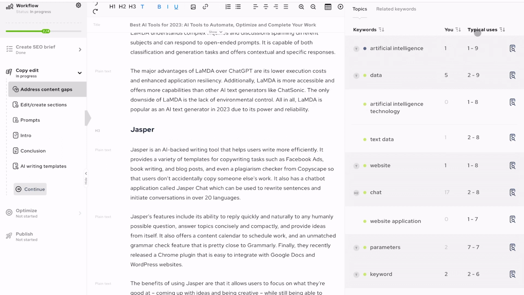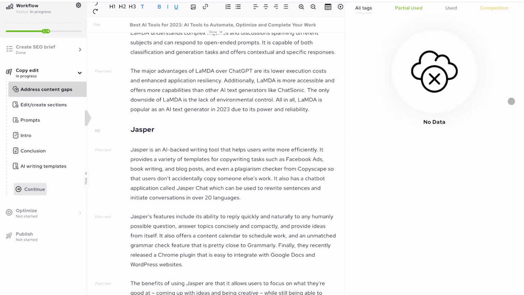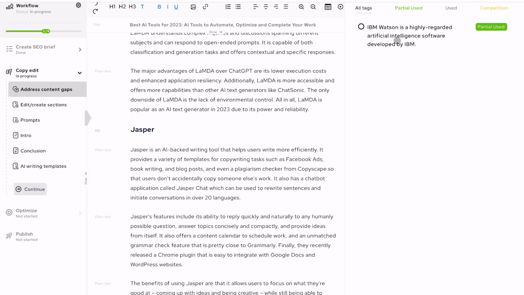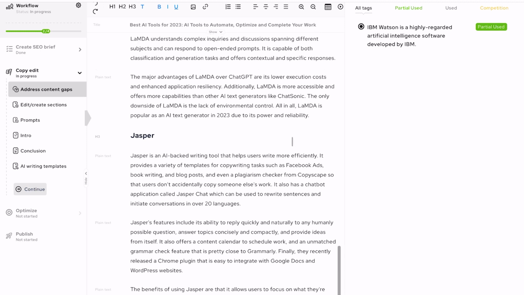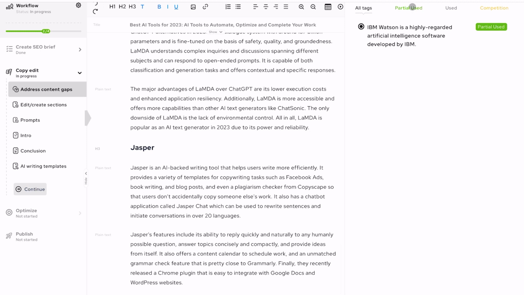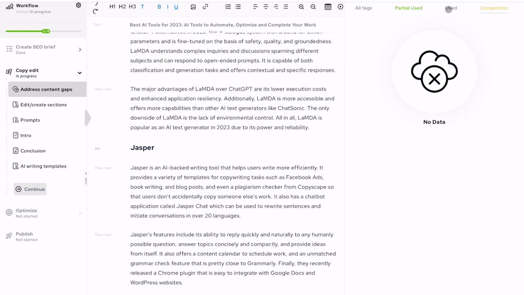So you see the typical use of, let's say here, artificial intelligence technology is 1 to 8, and we don't use it at all. You could click on this and it will pull in the data. You could just click on that or copy it and then put it into the content and work like that. And then the score will go up.